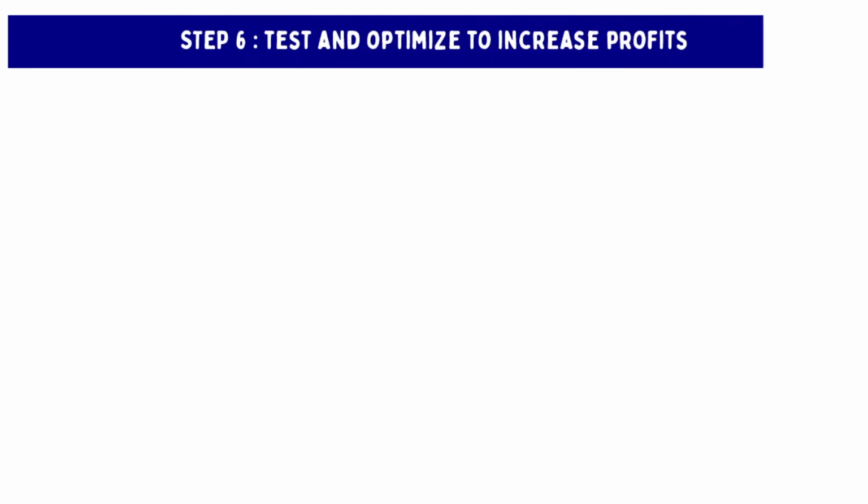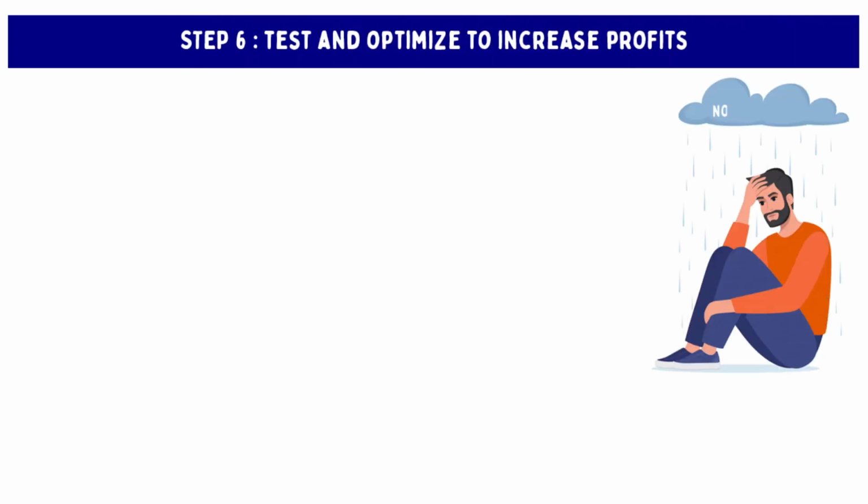Step 6. Test and optimize to increase profits. If your website is not profitable via AdSense Arbitrage immediately, do not worry. One tweak might make the difference between losing money and collecting a healthy profit. We recommend using the following tactics to optimize your website to its fullest potential.